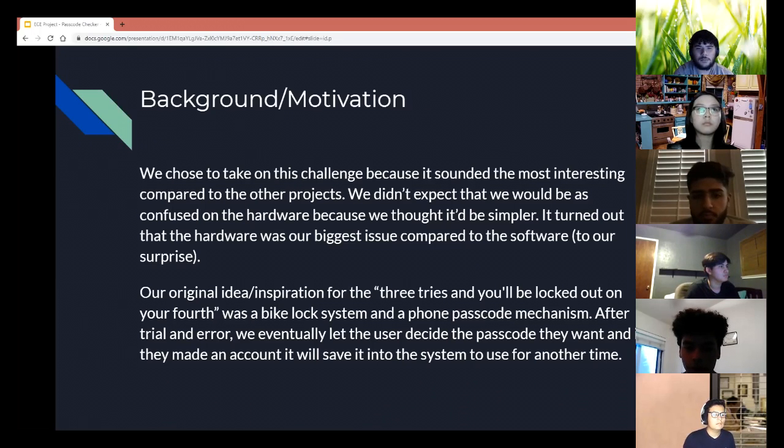Our original idea and inspiration for this, where you get 3 tries and you'll be locked out on your 4th, was a bike lock system and a phone passcode mechanism. After trial and error, we eventually let the user decide the passcode they want, and if they made an account, it will save it into the system and use it for another time.